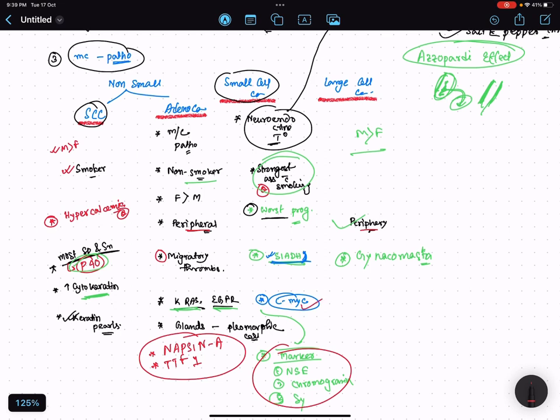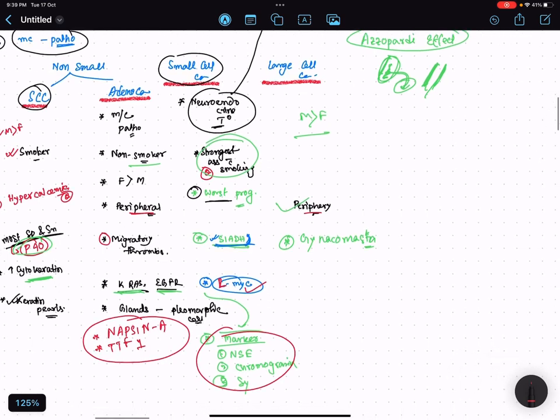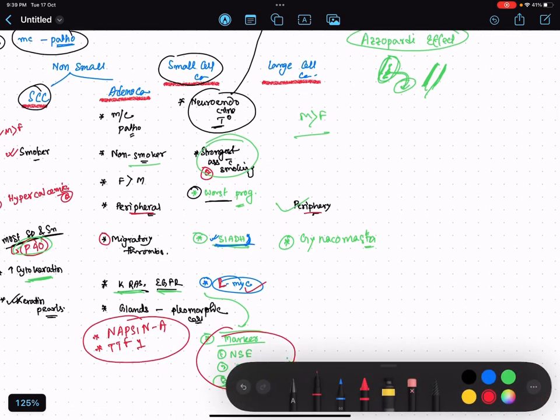And what is the oncogene involved here? L-MYC. Not C-MYC, it is L-MYC. Okay. So this is overall the lung cancer. Generally, lung cancer presents with cough and dyspnea. Later on, it can be associated with hemoptysis.